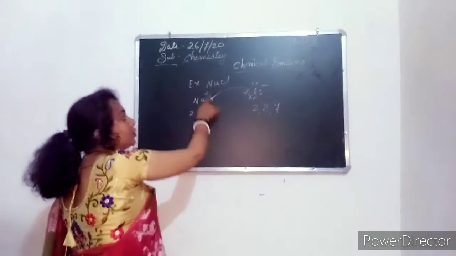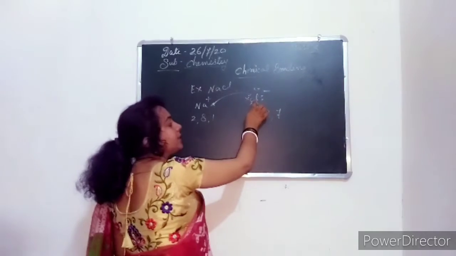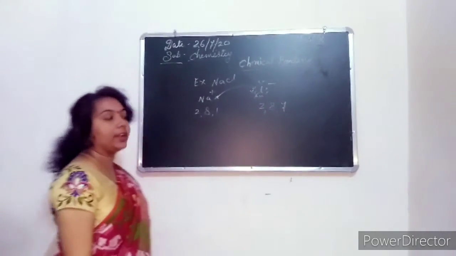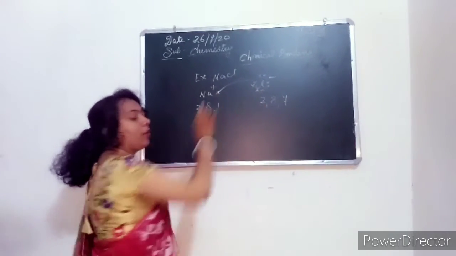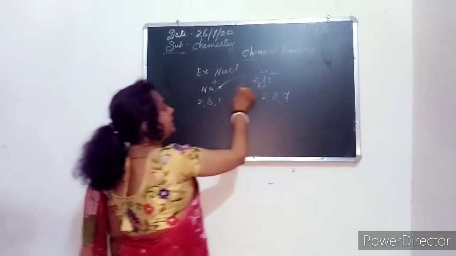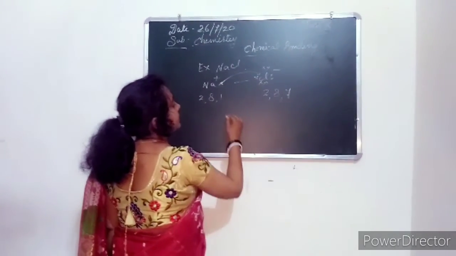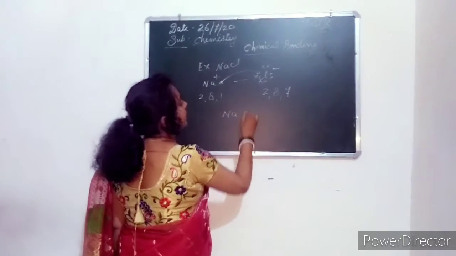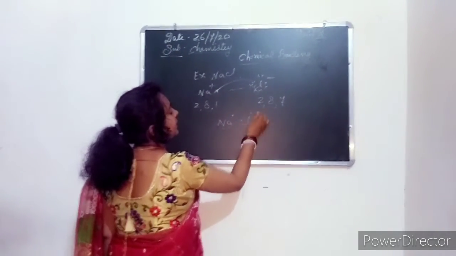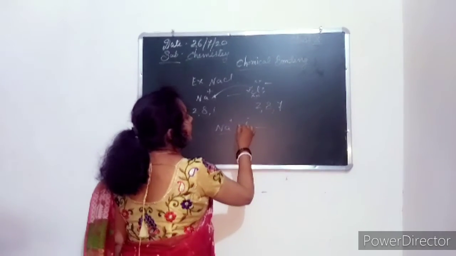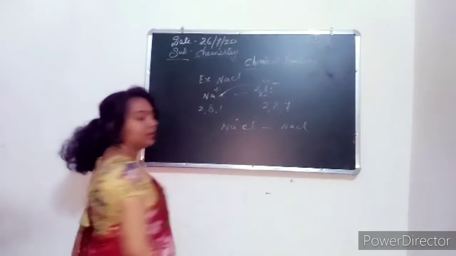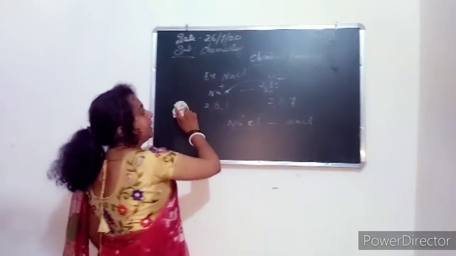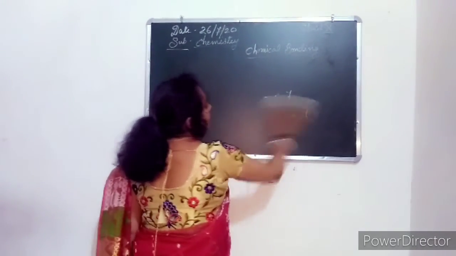One electron is lost, so one positive ion; one electron is gained, so one negative ion. By losing and gaining electrons, they form a bond, and that is NaCl, sodium chloride, Na+ and Cl-. Okay, this is the ionic bond, the ionic compound.